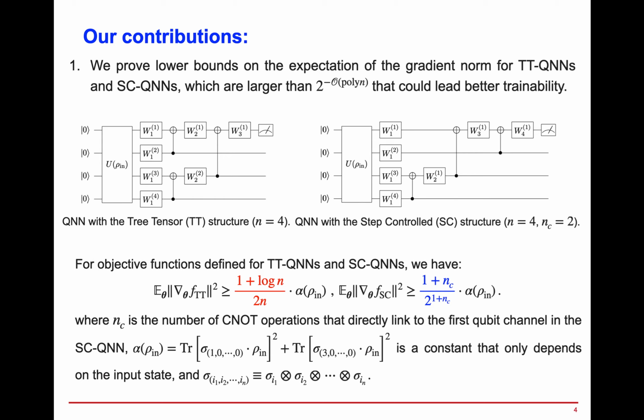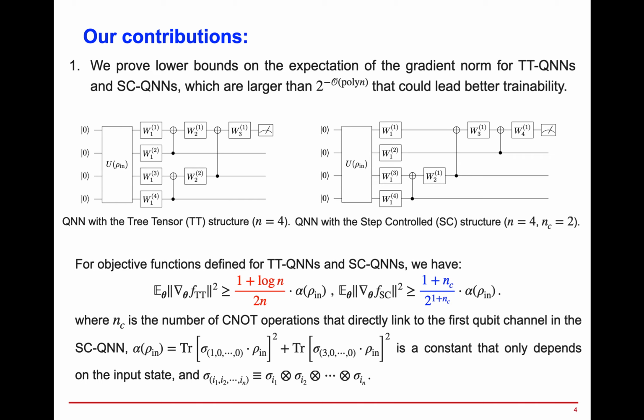Our contributions are summarized in the following slides. Firstly, we prove lower bounds on the gradient norm for two kinds of quantum neural networks with special structures, namely the tree tensor structure, which we refer to as the TT, and the step control structure, which we refer to as the SC. These two structures are illustrated in two figures on this slide. In short, the tree tensor structure comes from the binary tree.